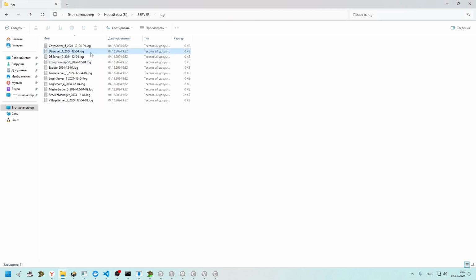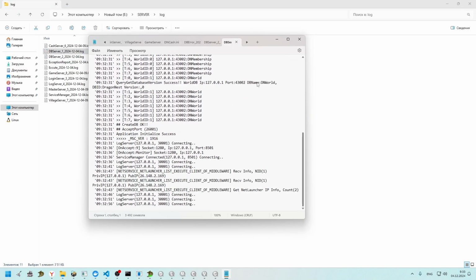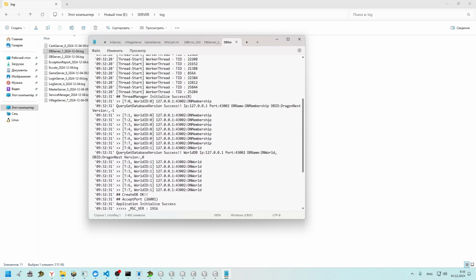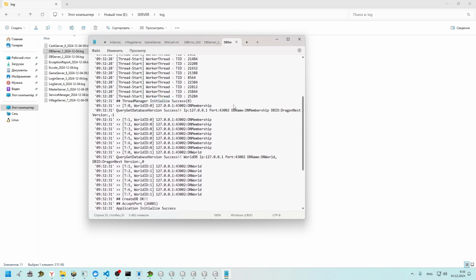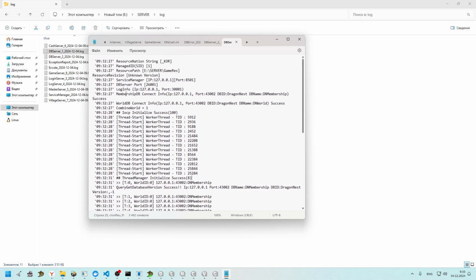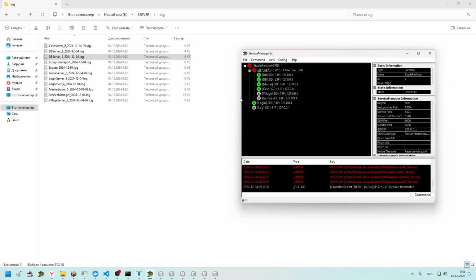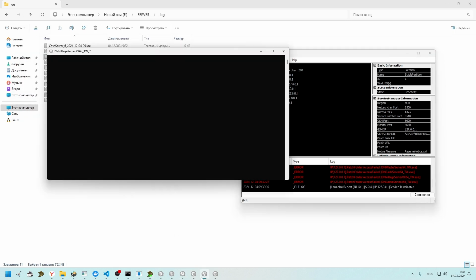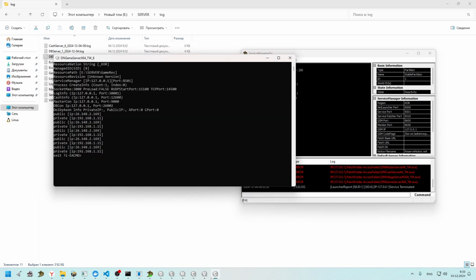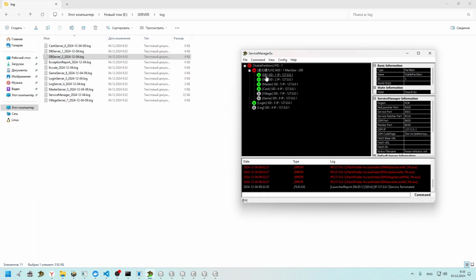You can also check the logs. Connecting, it's okay. Initialized successful. Connect success. Here, connect success. And we are waiting for the start of the village and game server processes. So it works.